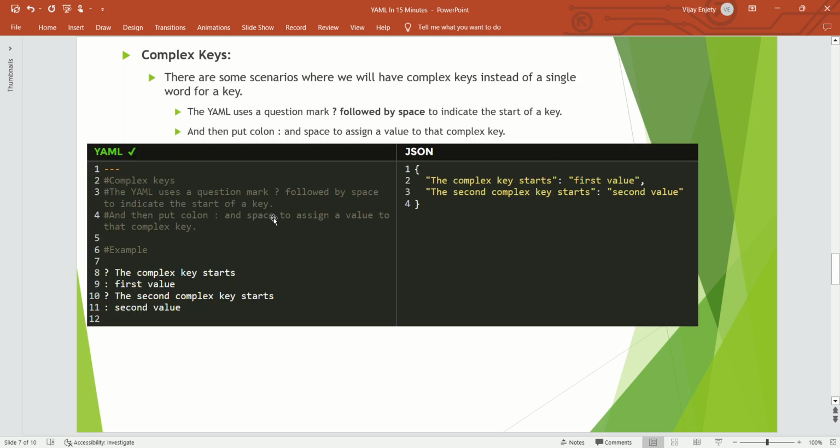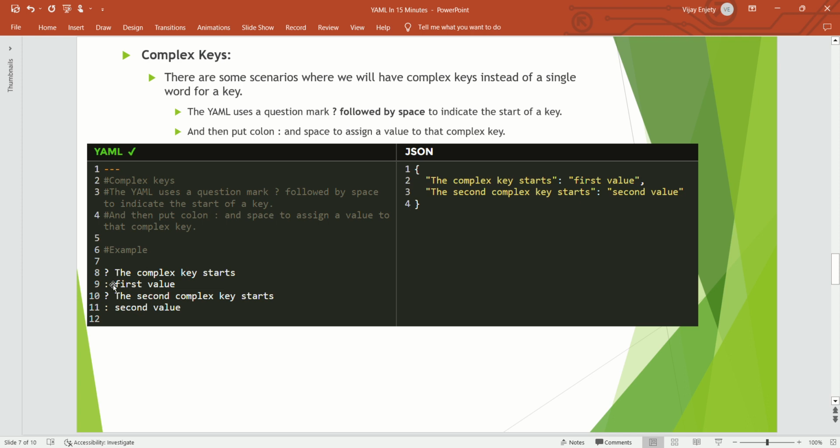But here you understand the next topic is complex keys. There are some scenarios where we will have complex keys instead of a single word key. When you say key, it can be just first name, one keyword. But what happens if there is more than one word, as a sentence, and you want to use that as a key? Yes, YAML supports that. It supports it with a question mark and a space.